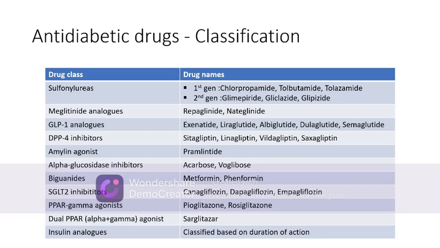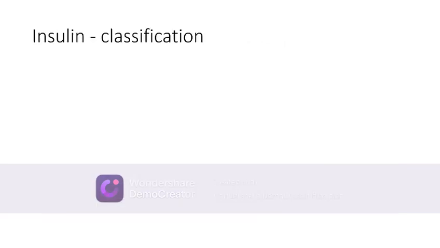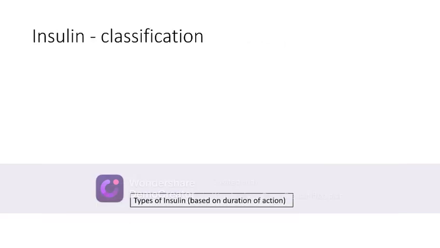Amylin agonist includes pramlintide. Alpha-glucosidase inhibitors include acarbose, voglibose, and miglitol. Biguanides include metformin and phenformin, out of which phenformin has been banned due to lactic acidosis, so only metformin is available in the market. SGLT2 inhibitors include canagliflozin, dapagliflozin, empagliflozin. PPAR gamma agonists include pioglitazone, rosiglitazone. The dual PPAR alpha plus gamma agonist is saroglitazar. And insulin analogs are further classified based on the duration of action. So let us see in detail the classification of insulin.